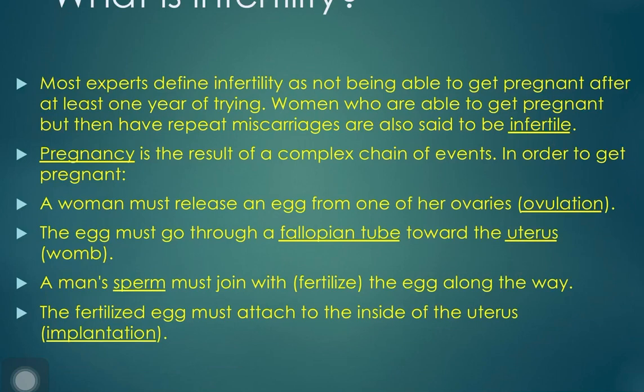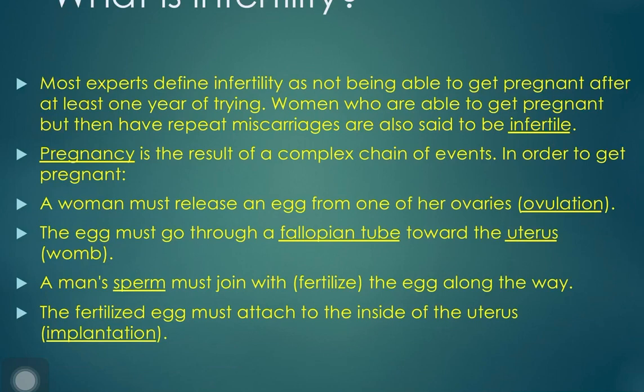Next is infertility. So first we should understand what is infertility. So most experts define infertility as not being able to get pregnant after at least 1 year of trying. Women who are able to get pregnant but have repeated miscarriages are also said to be infertile. So there are so many conditions to be infertile.